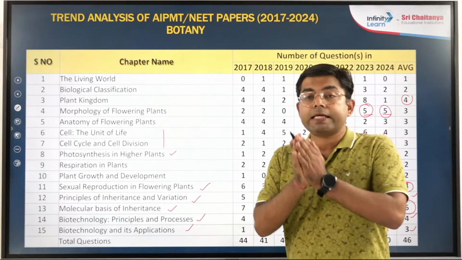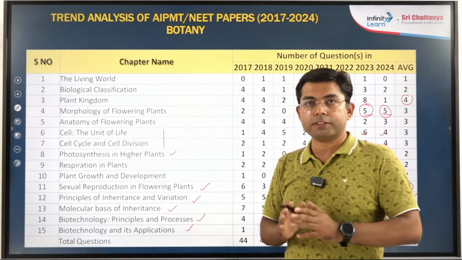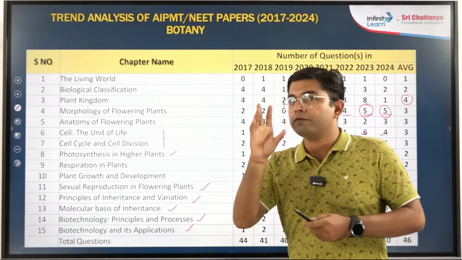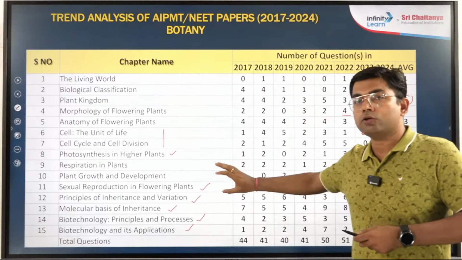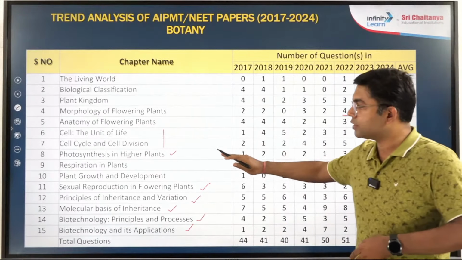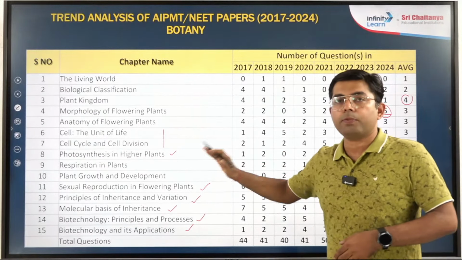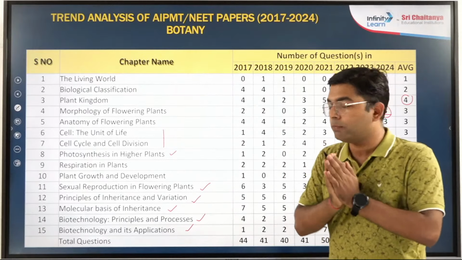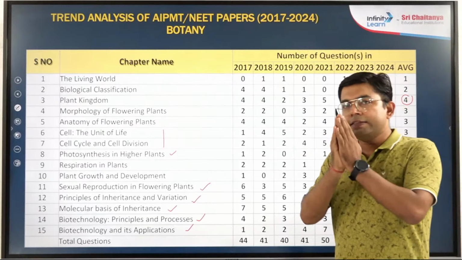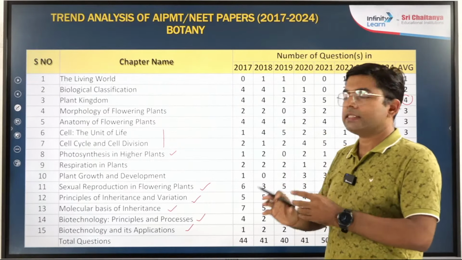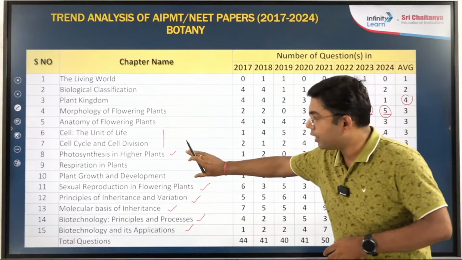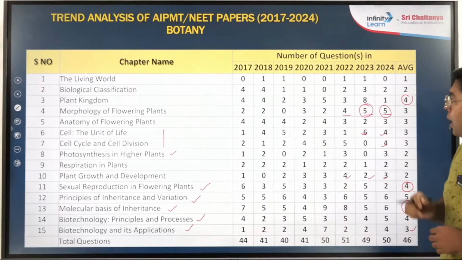Since secondary growth is deleted from the anatomy syllabus, and some of that portion is given in plant growth and development, we may expect that just like photosynthesis and respiration, this chapter will also be very important. These 3 chapters need to be covered in a very NCERT-concentrated way, getting every point from NCERT covered. That will help you command these chapters.